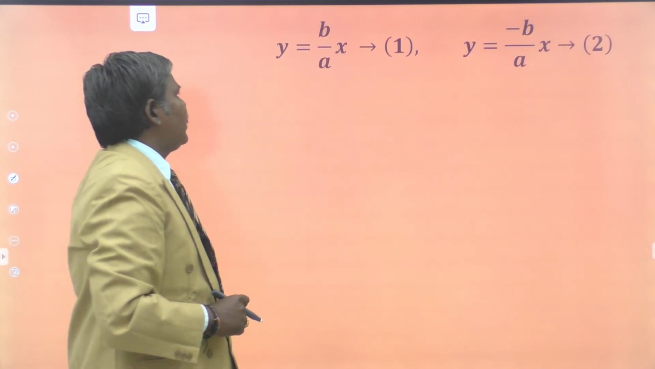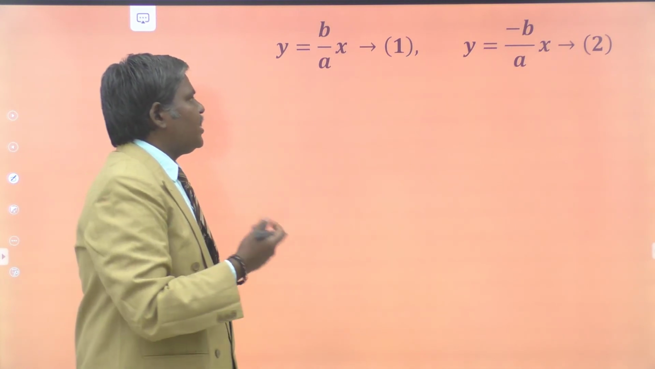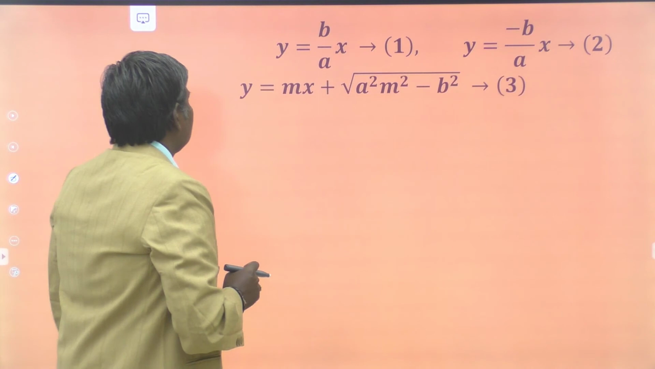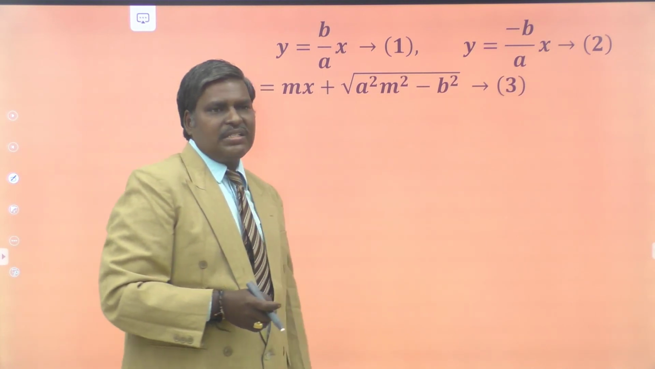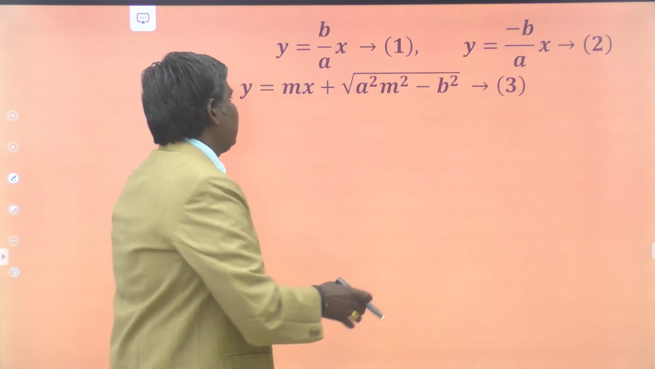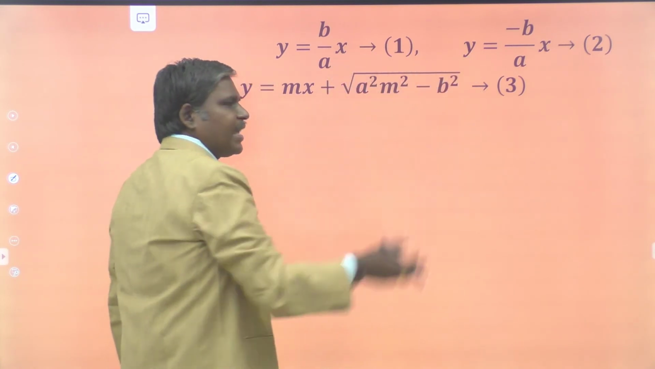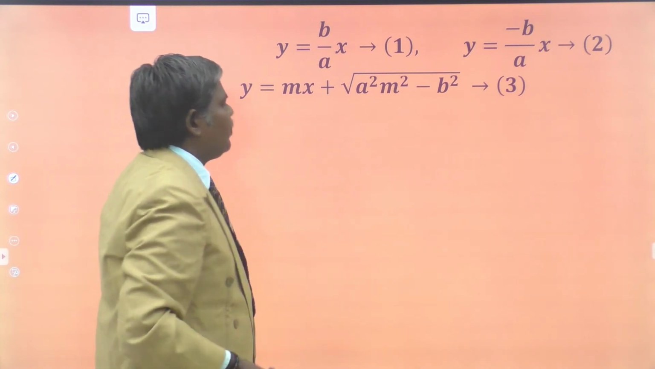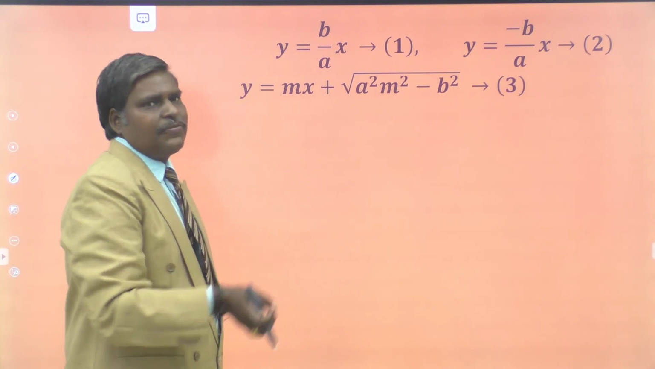So what are the asymptotes? y equal to b by a x, and another one is y equal to minus b by a x. These are the asymptotes. And y equal to mx plus root of a square m square minus b square is another tangent. This is any general tangent, and these are the asymptotes. These three are tangents. Now we have to find out the area of the triangle formed by these three lines. We just find their points of intersection and find the area.